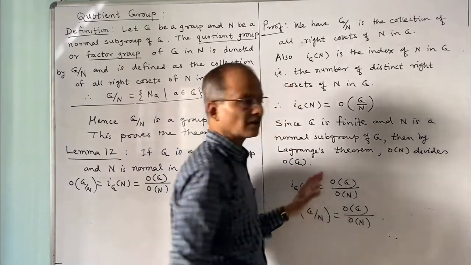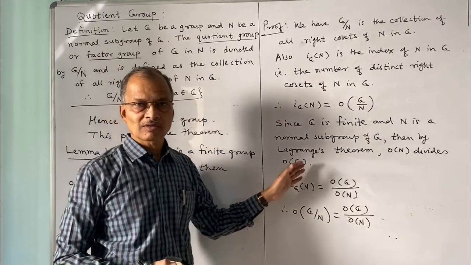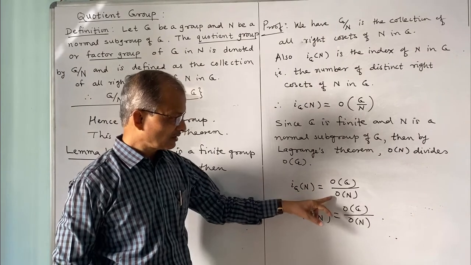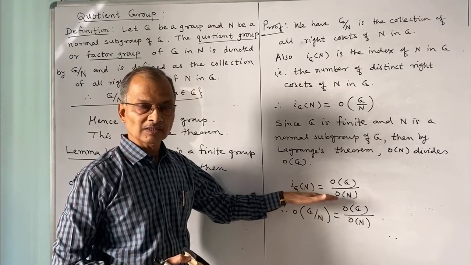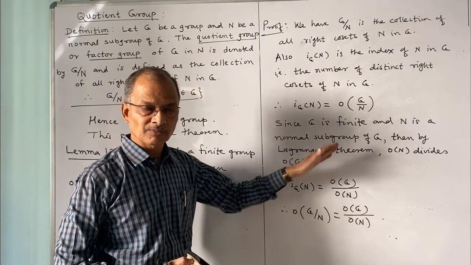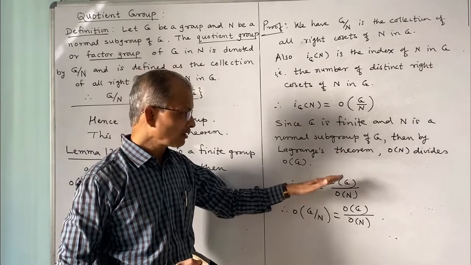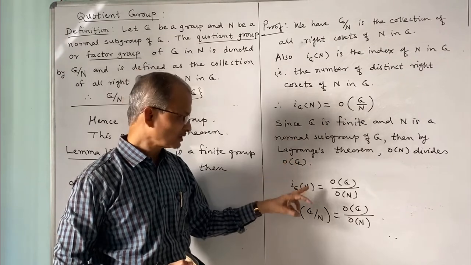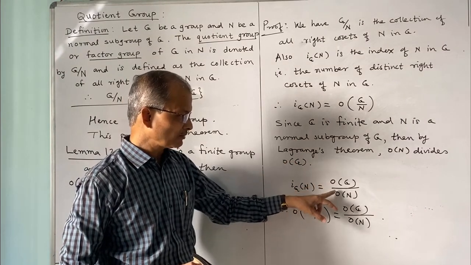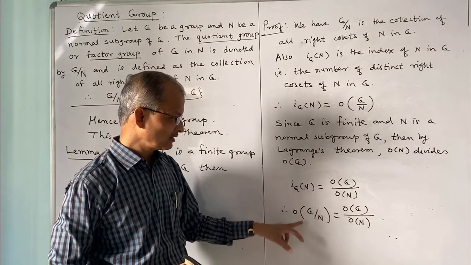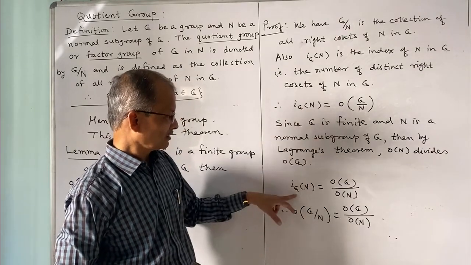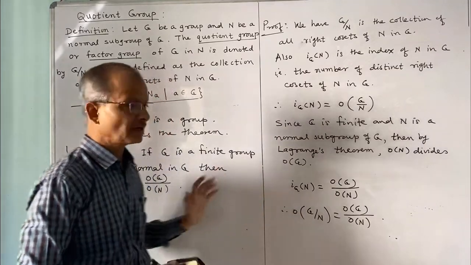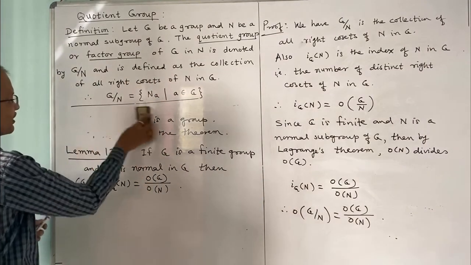You can refer to Lagrange's theorem, where we have clearly proved that G contains a collection of distinct right cosets that fill up the whole of G, which means order of N divides order of G, and the number of distinct right cosets is given by order of G divided by order of N. This is order of G/N, the index of N in G, and this proves the lemma. So thus we have proved the result.